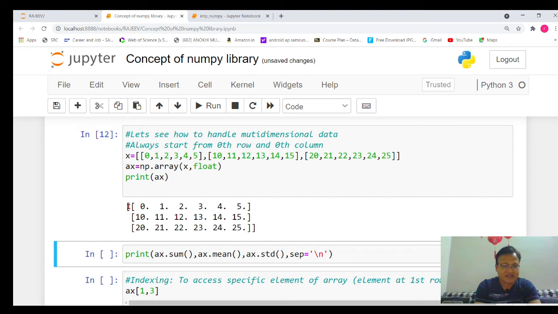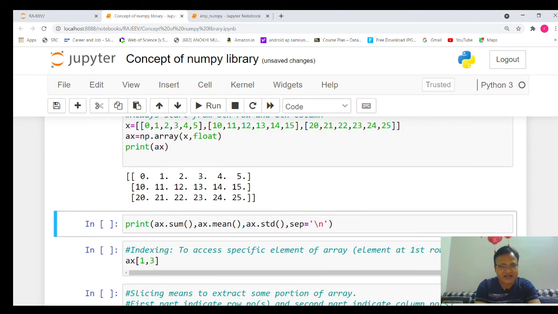Similarly, this is the 0th row, first row, second row. Similarly here, 0th column, first column, second column, third column, and so on. That is the important thing, always remember.